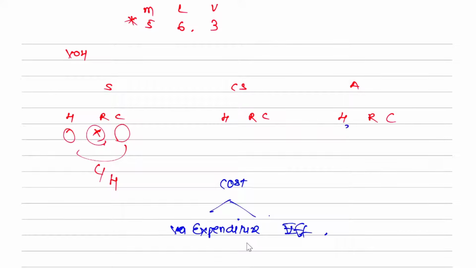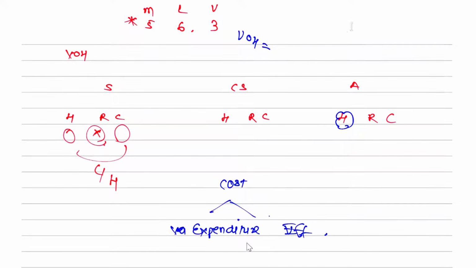अच्छा, do you remember this? Just in case अगर कभी idle hours दिया होगा, तो power consumption, variable overhead is equal to power consumption. If worker was there in the factory for 10 hours, so I paid him for 10 hours. Out of that, 4 hours was idle hours. He worked only for 6 hours. मुझे बताओ, power consumption will be there for how many hours? 6 hours, right? So यहाँ पे जो भी hours आएगा actual में, it is always which hours? Hours worked. As such, no question is there at inter level as idle hours दिया था. But if it is given, तो you understand what you will do? Paid minus idle लिख के फिर यहाँ पे net hours ही लिखोगे.